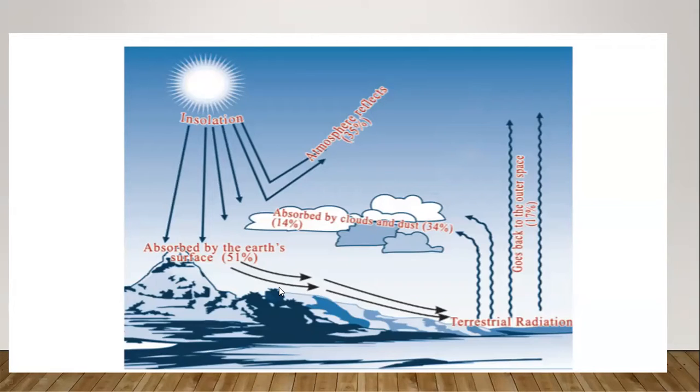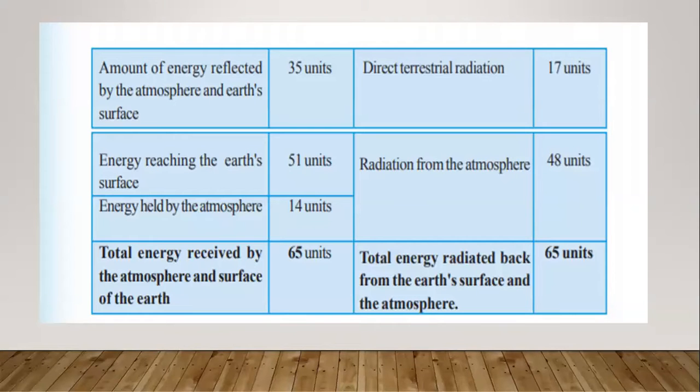Okay, then look at another table. All of you take another table. Then insolation and terrestrial radiation. Amount of energy reflected by the atmosphere and earth surface, how much? 35 units.